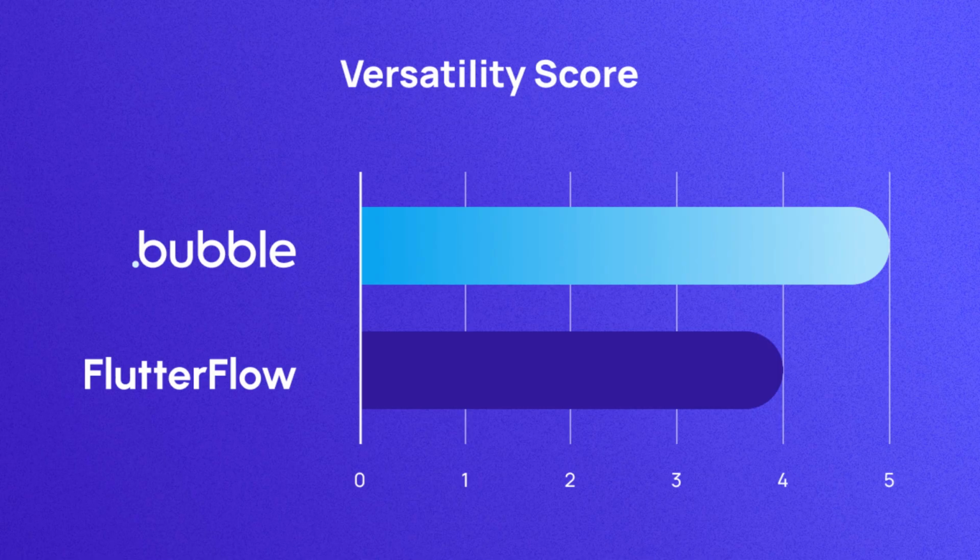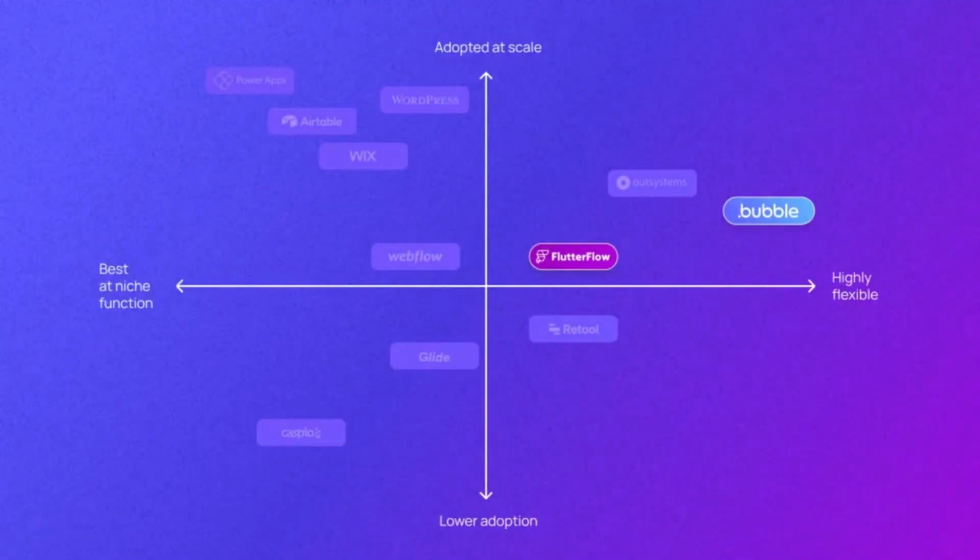When we score both platforms across key categories, here's what we see. Use case versatility, Bubble 5 of 5, FlutterFlow 4 of 5. Full stack coverage, Bubble 5 of 5, FlutterFlow 4 of 5. Performance, Bubble 4 of 5, FlutterFlow 3 of 5. Ecosystem, Bubble 4 of 5, FlutterFlow 3 of 5. Cost, Bubble 3 of 5, FlutterFlow 2 of 5.